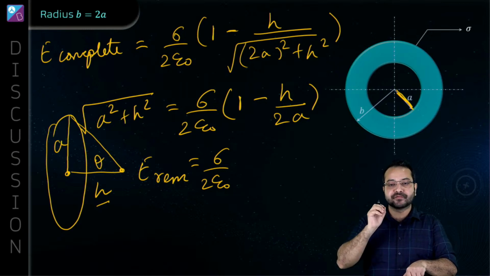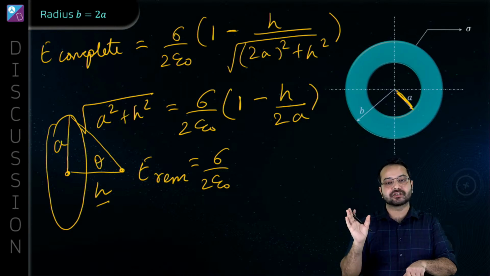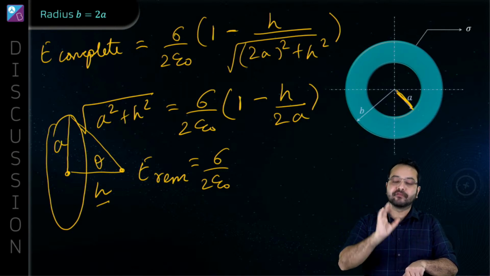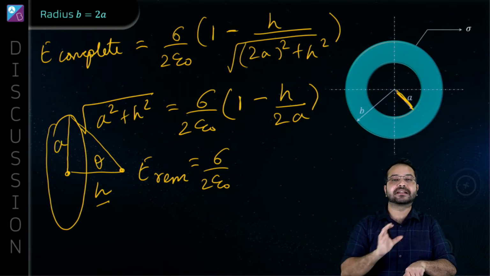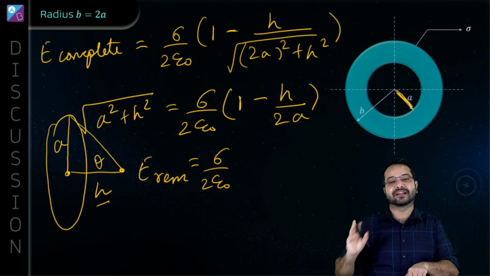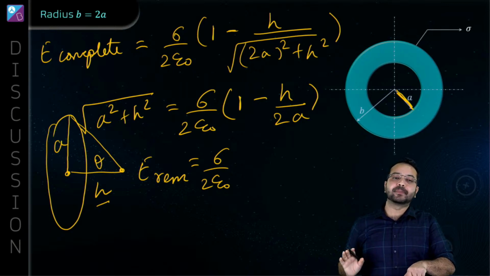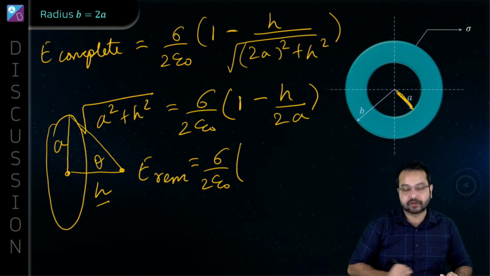that happens because we use this formula is that sigma is same. We don't have to consider the charge because sigma is going to be the same for the removed part as well as the entire part. We don't have to worry about sigma. If we do it in terms of charge, then we'll have to calculate charge. That will be a little bit of pain. So that is why using sigma is the best way in this particular method.